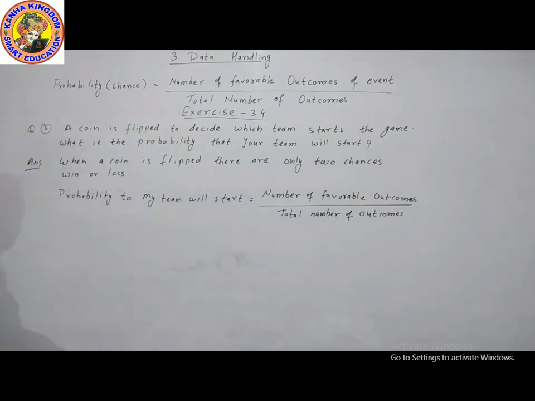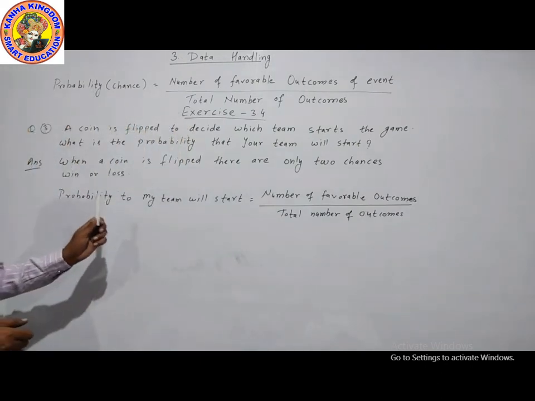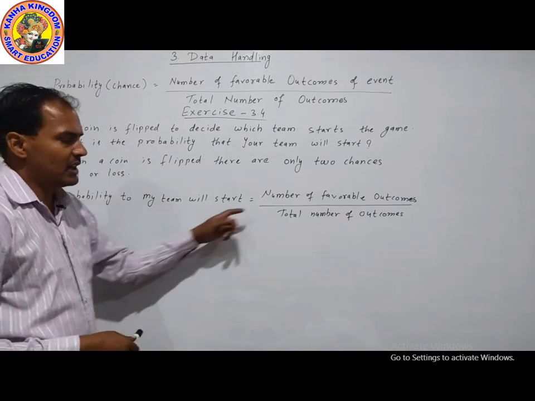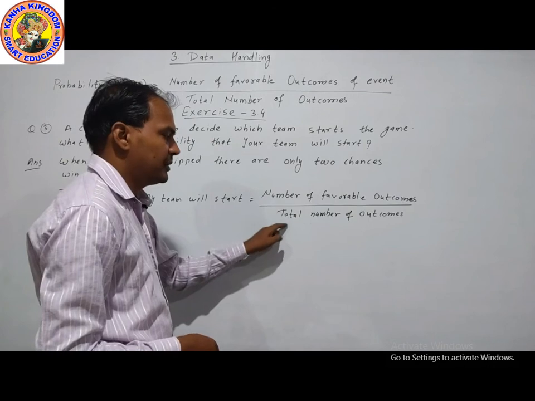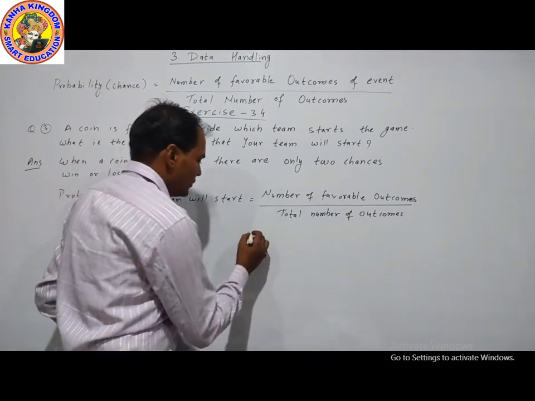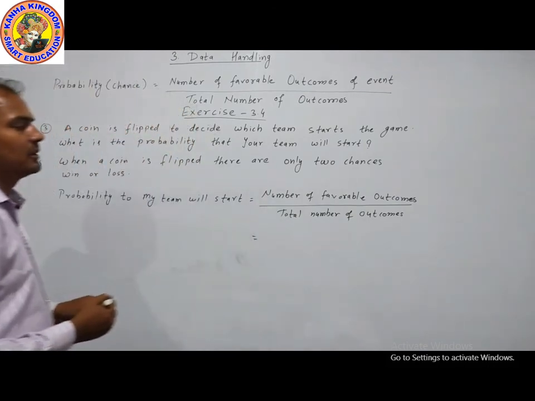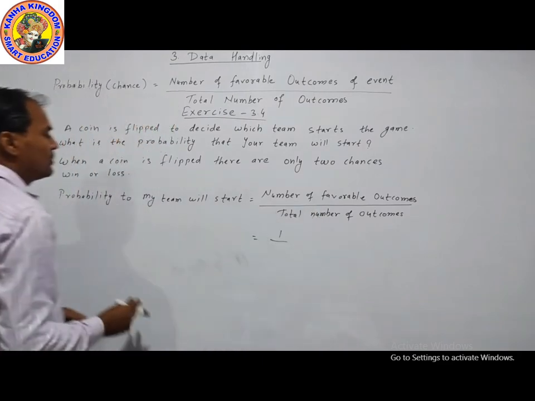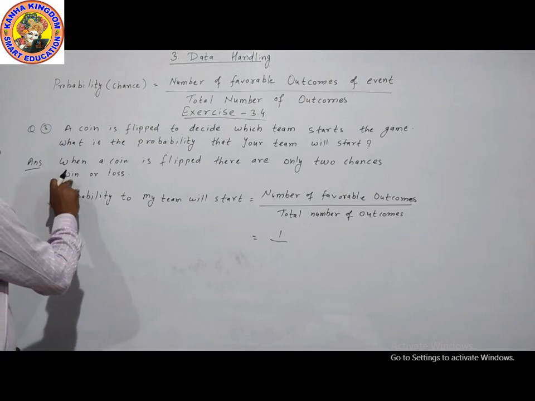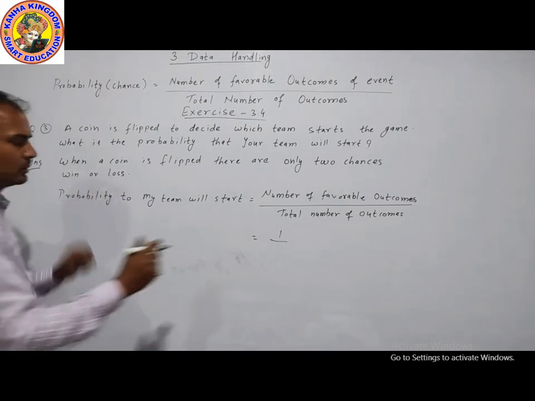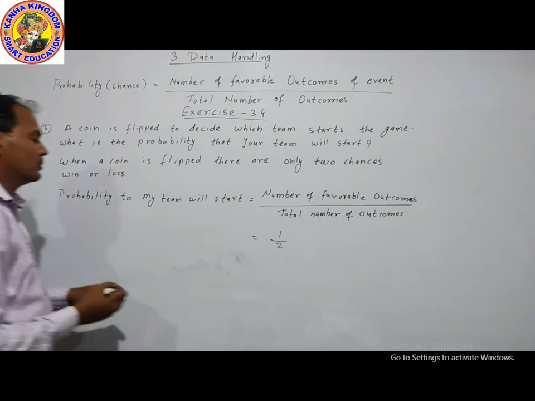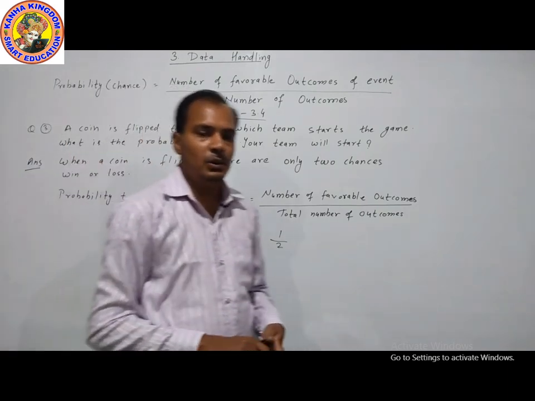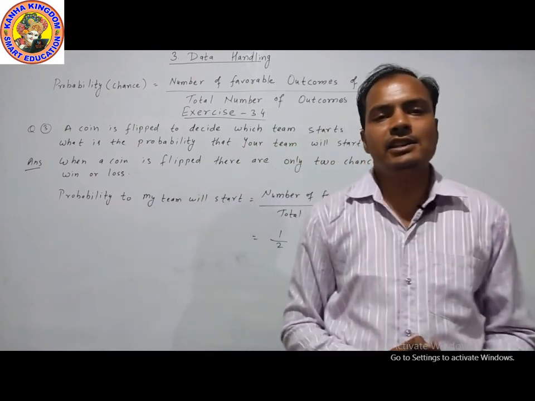The formula of probability that my team will start is the number of favorable outcomes divided by the total number of outcomes. The number of favorable outcomes for winning is 1. The total number of outcomes, win or loss, 1 and 2, is 2. So the probability is 1/2, 1 divided by 2. You can take a screenshot of this.